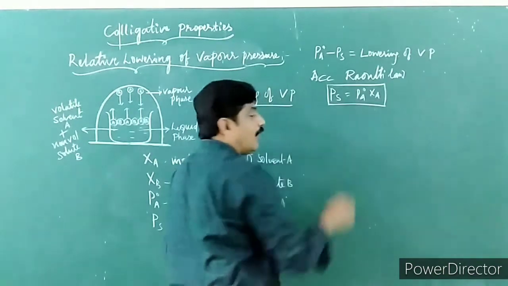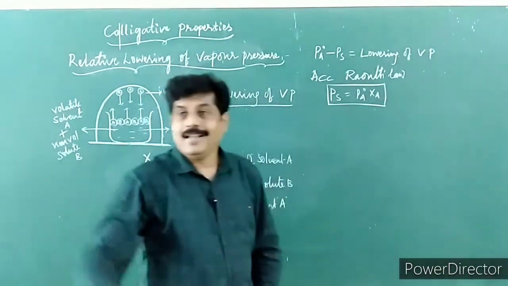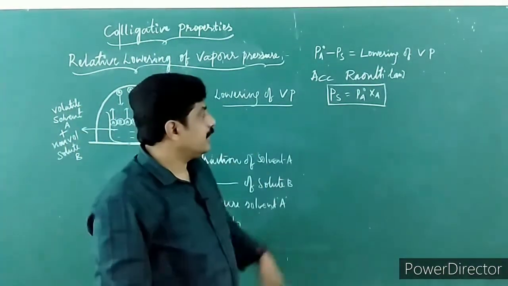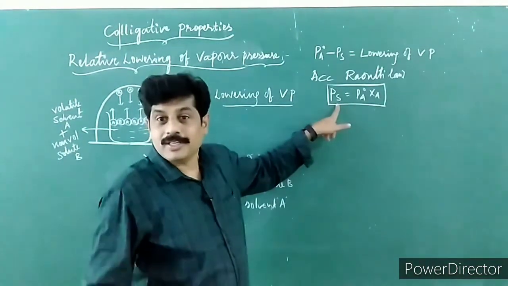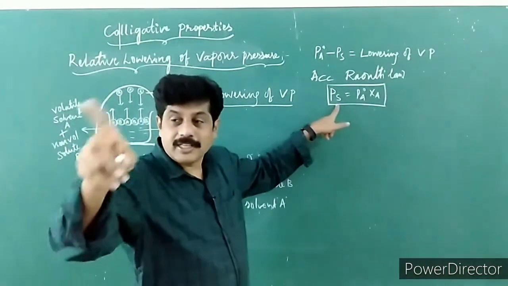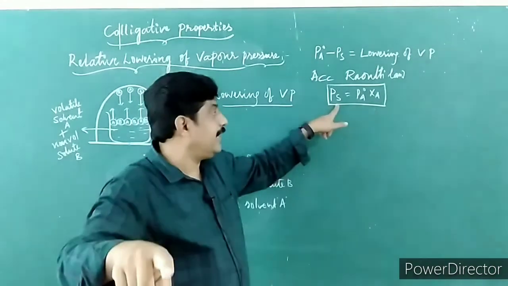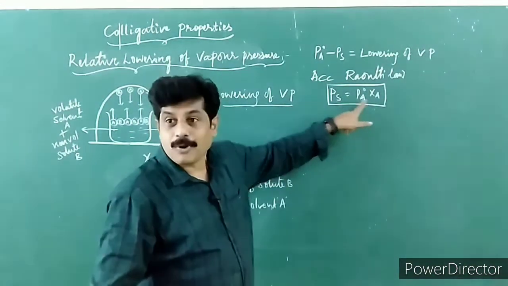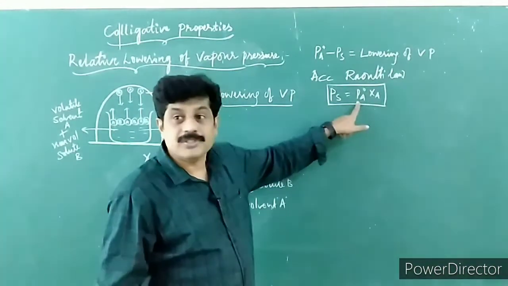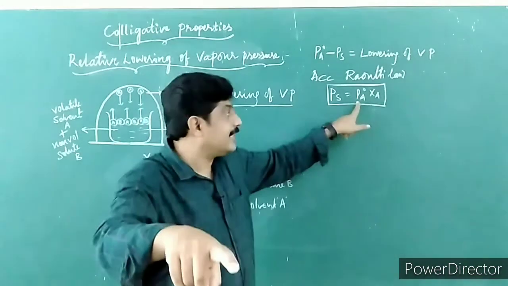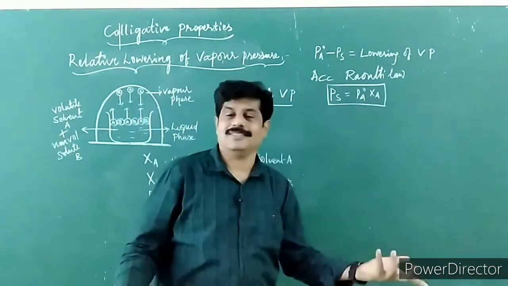I'll repeat again. According to Raoult's law, at a given temperature, the vapor pressure of the solution containing a non-volatile solute in volatile solvent is equal to the product of vapor pressure of the pure solvent and its mole fraction.